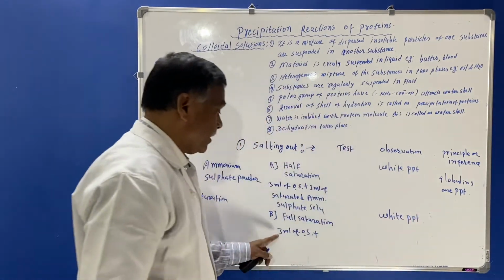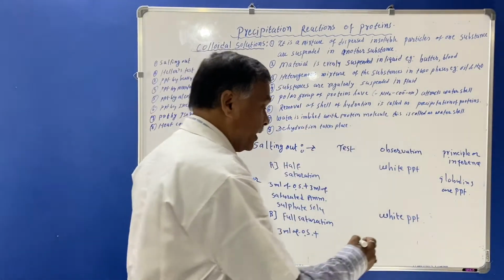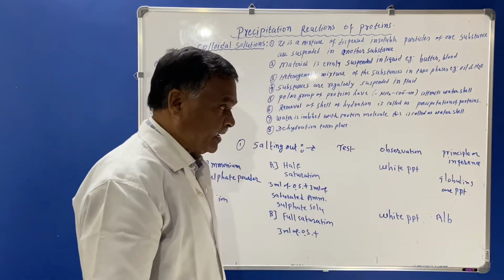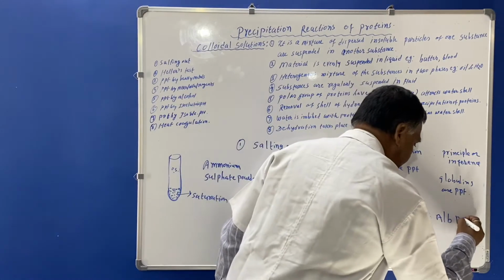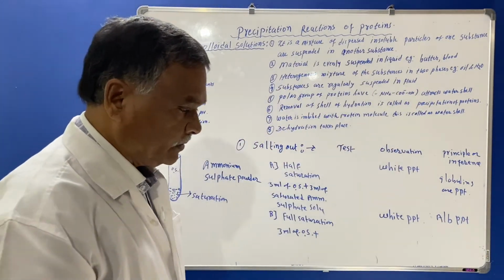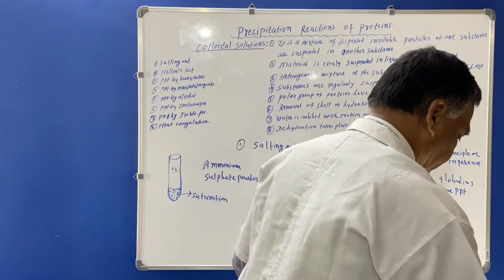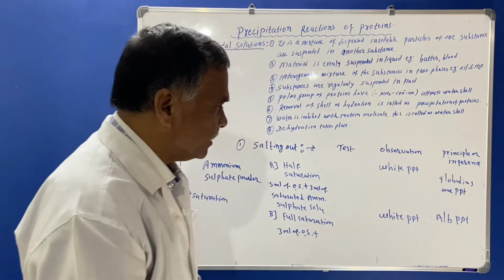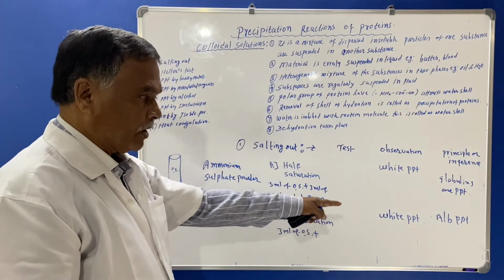And here in full saturation, the simple proteins albumins are precipitated, and this white precipitation occurs by the albumins.